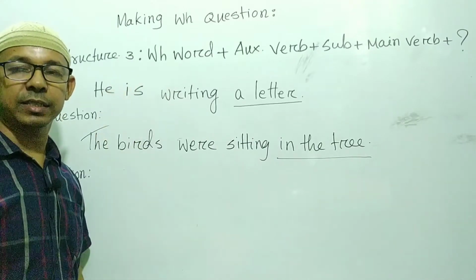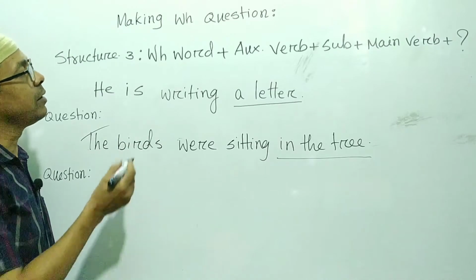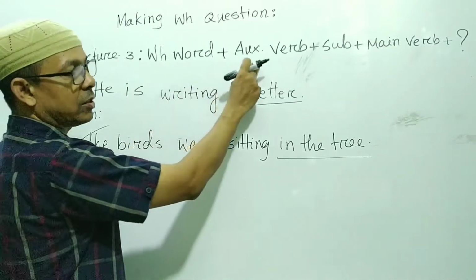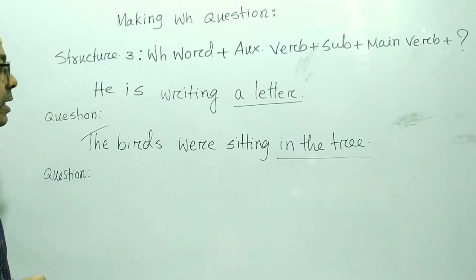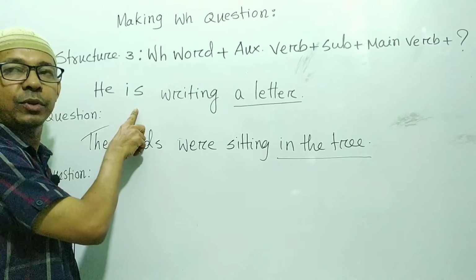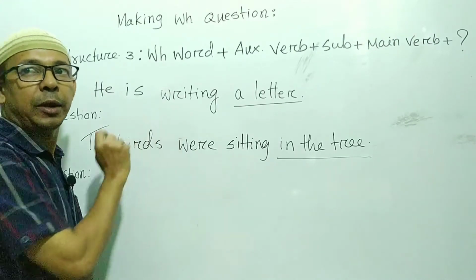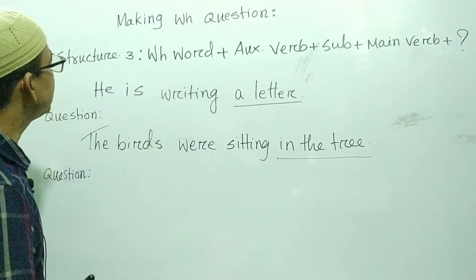The second structure is, so here you can see WH word, auxiliary verb, subject plus main verb. That means if the sentence has an auxiliary verb with a main verb, then the structure will be like this.